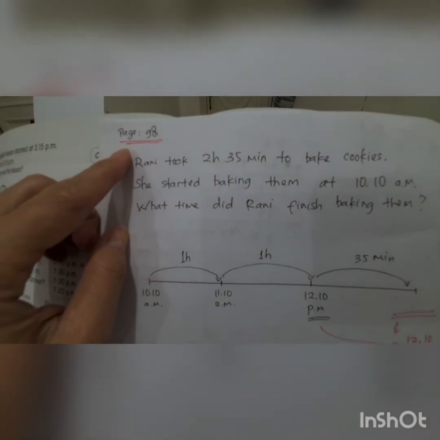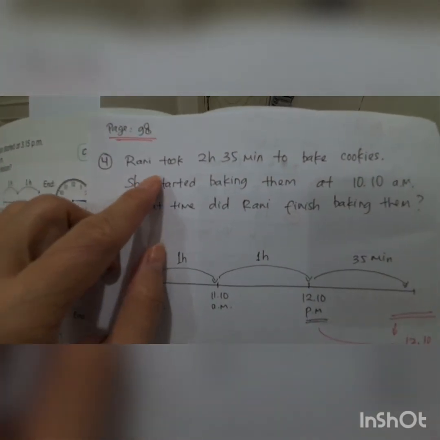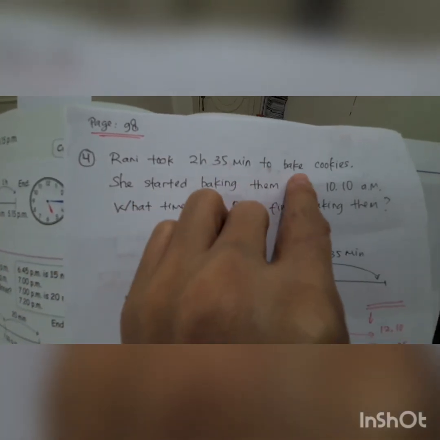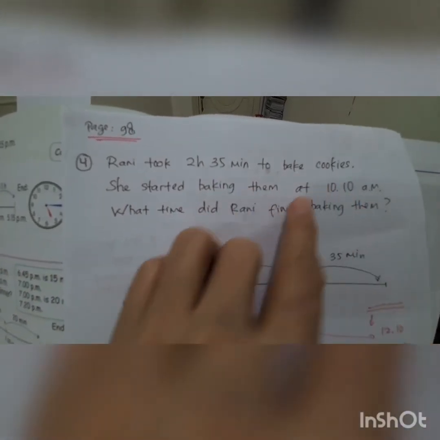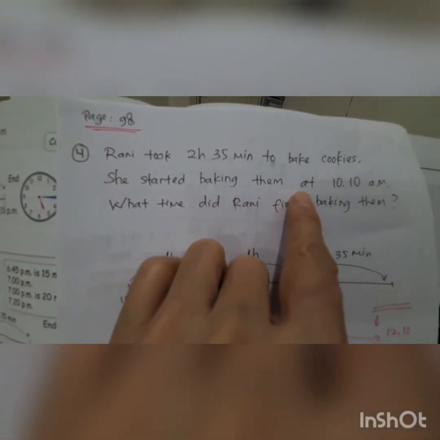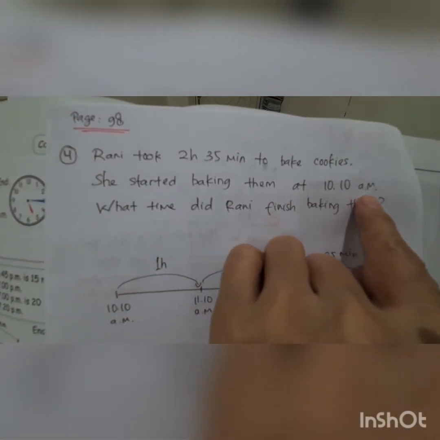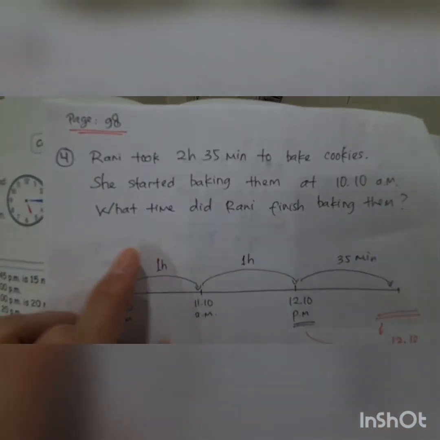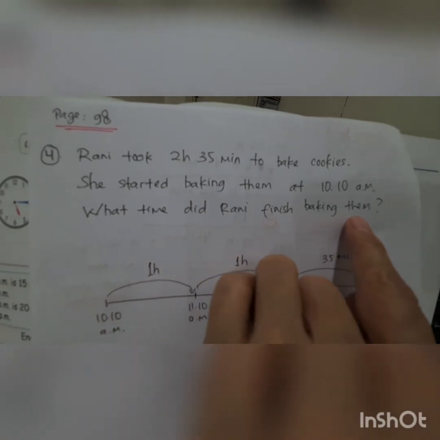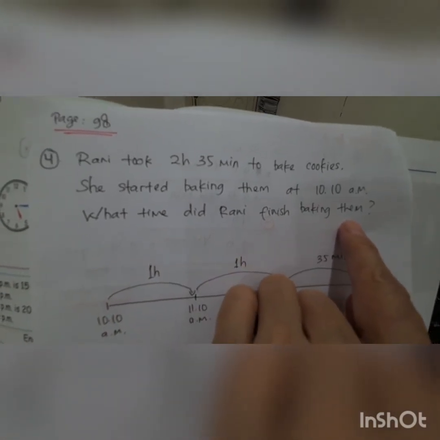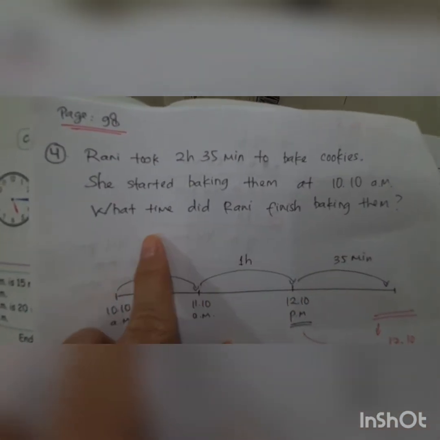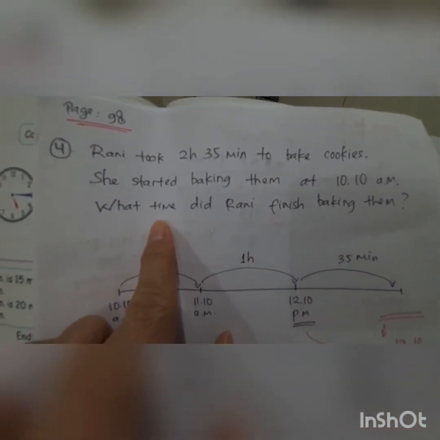This one, page 98. Rani took 2 hours 35 minutes to bake cookies. Yeah. She started baking them at 10 a.m. What time did Rani finish baking them? Yeah. If it asks what time, so you should plus it and minus it.